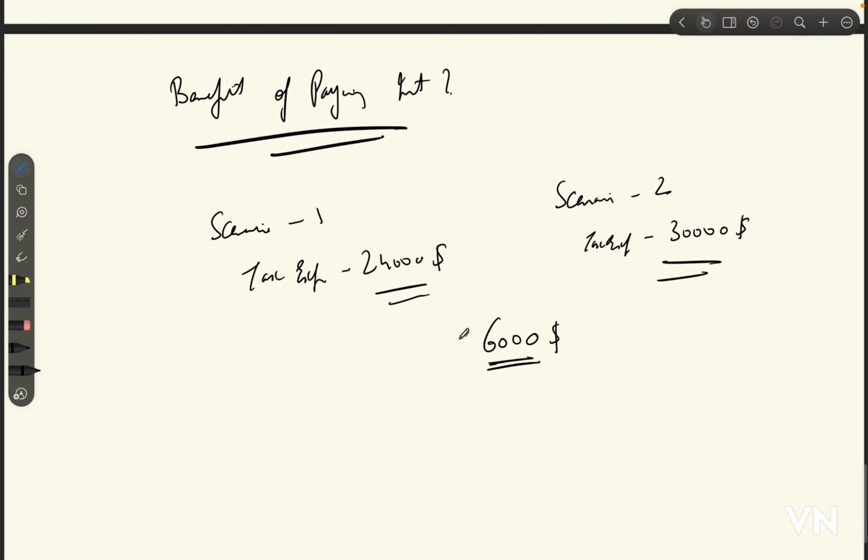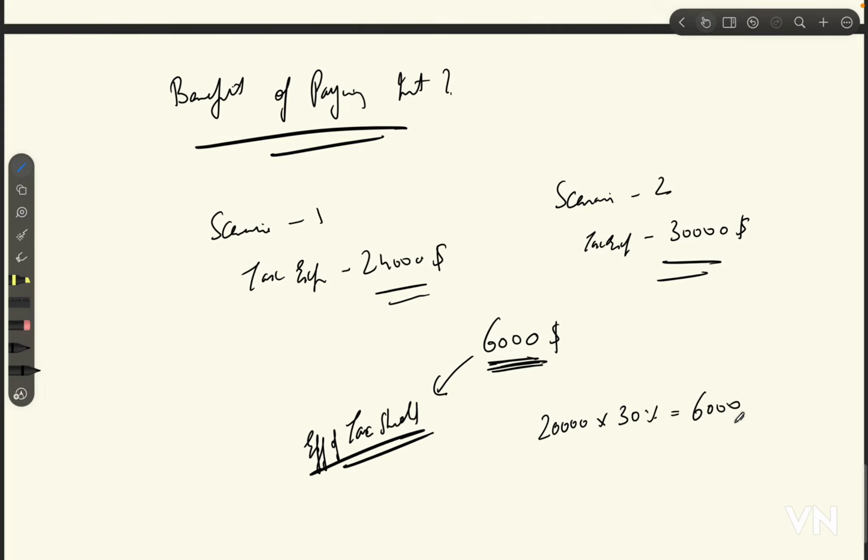So if we have this interest component, then the company will be saving $6,000. What is this $6,000? It is nothing but the effect of tax shield, right? It goes like this: $20,000 into 30%, which is $6,000.